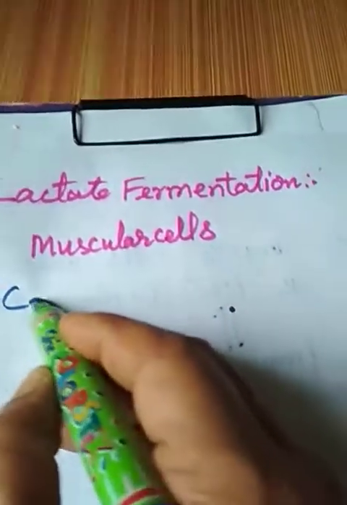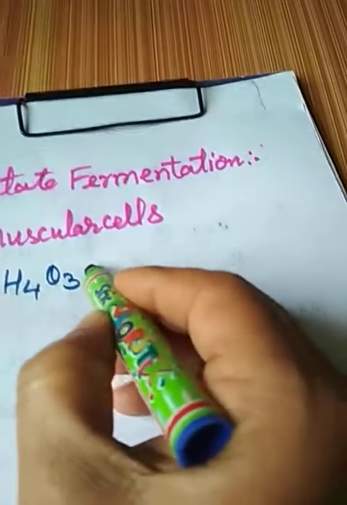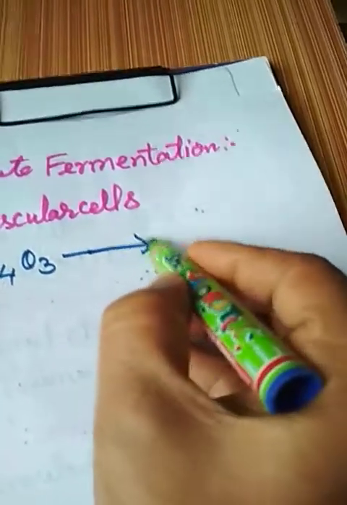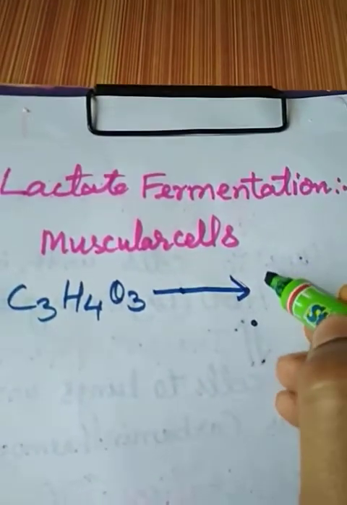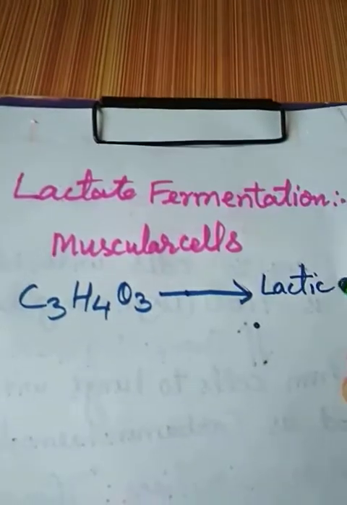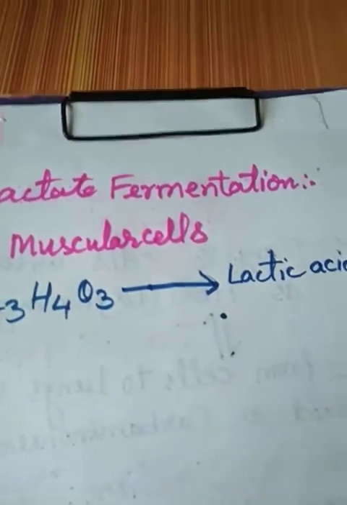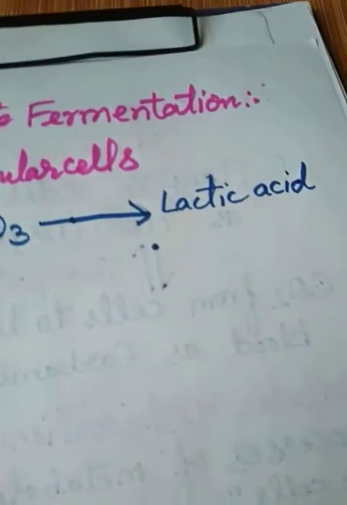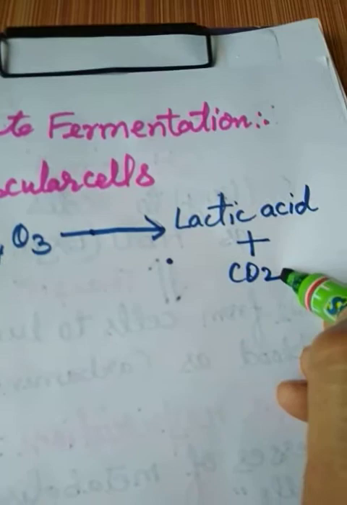This C3H4O3 gets fermented, and formation of lactic acid will be there, plus carbon dioxide will be produced.